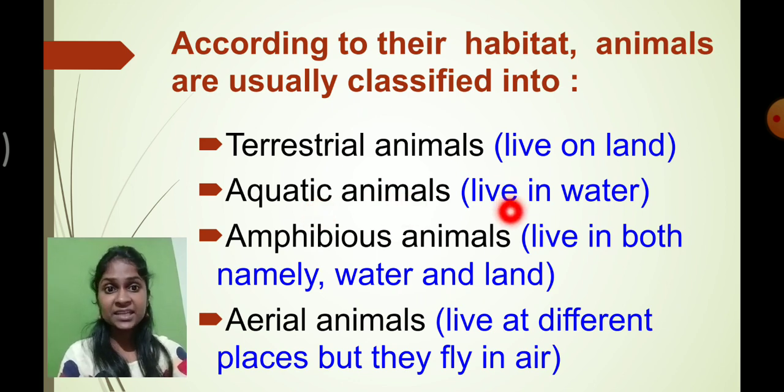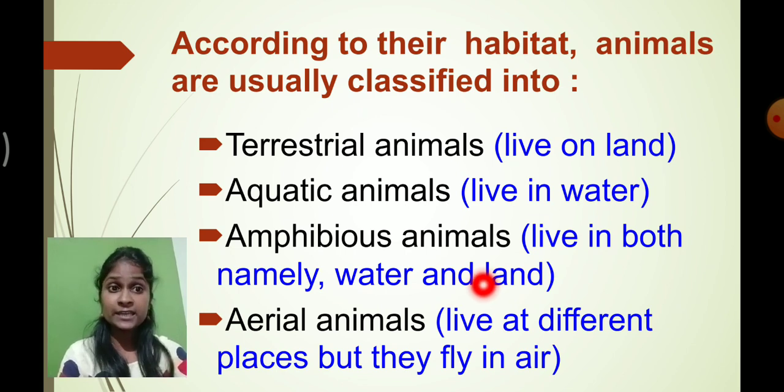What do you mean by aquatic animal? Animals like fish, and there are many varieties of shark and fish, live in the water. Those animals who live in water are called aquatic animals. And there are certain animals like the frog that live in both. The frog lives in water as well as on land, correct?